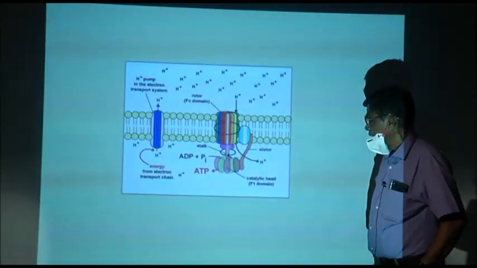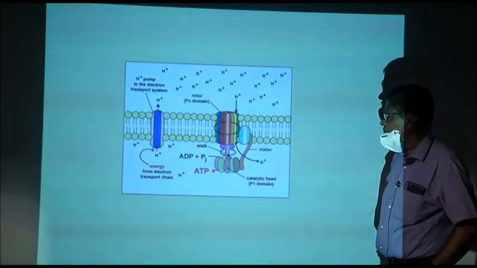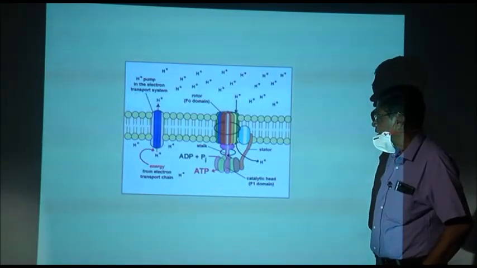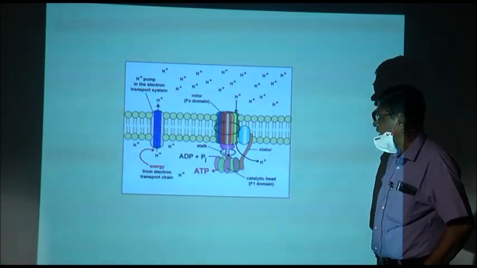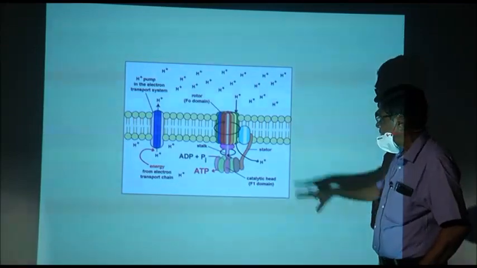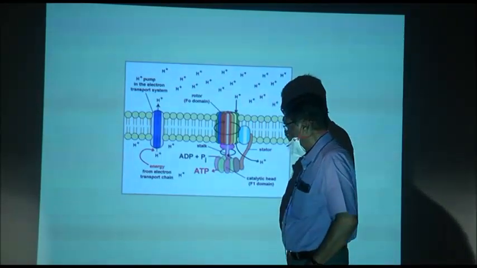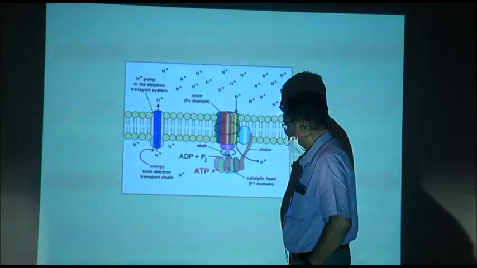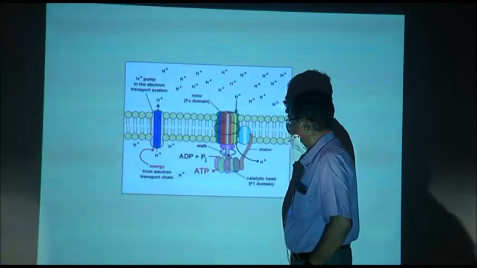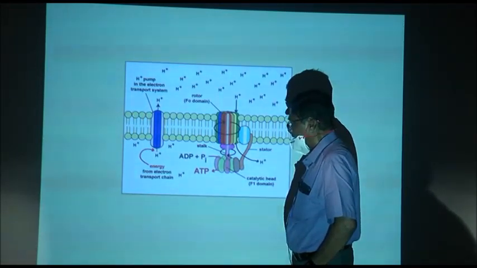Now, the best way of explaining the future of the hydrogens which enter into intermembrane space is explained by this mechanism which is called chemiosmotic mechanism.